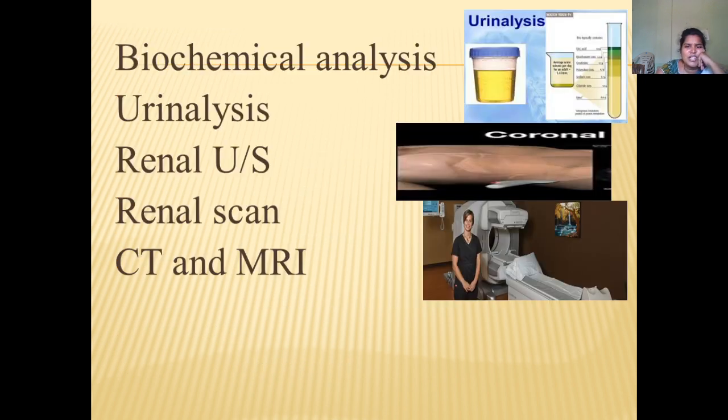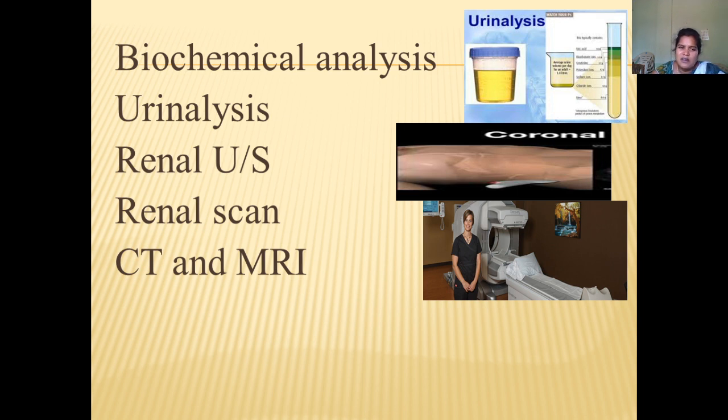So we'll go for the biochemical analysis. In biochemical analysis, we'll have RFTs. RFT means renal function test: serum urea, creatinine, potassium, calcium, magnesium. All these will come under this. And then urine analysis. In urine analysis we'll detect RBC casts or the hyaline type of casts. We'll check for that, and then we'll check for the urine osmolarity and all this.